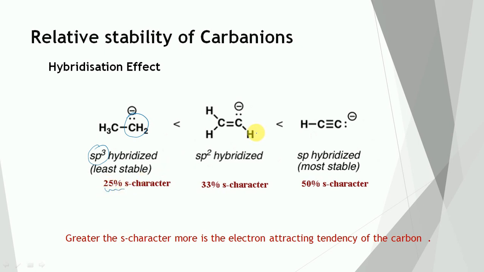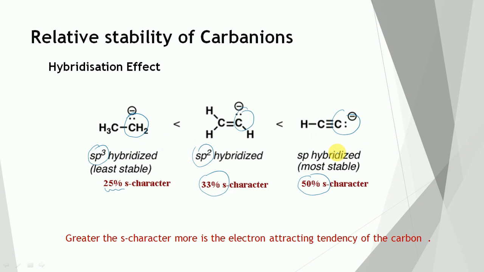Similarly, in this case the carbon is sp2 hybrid, and the S character is 33%. In this case, the carbon carrying the negative charge is sp hybrid, and the S character is 50%.